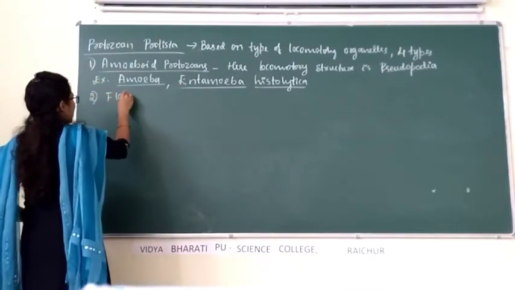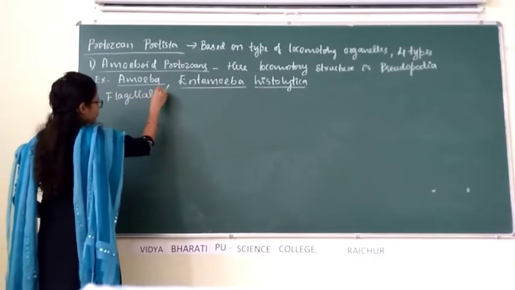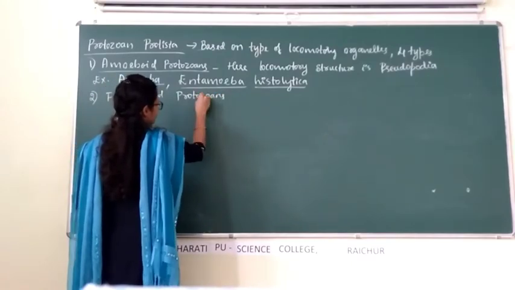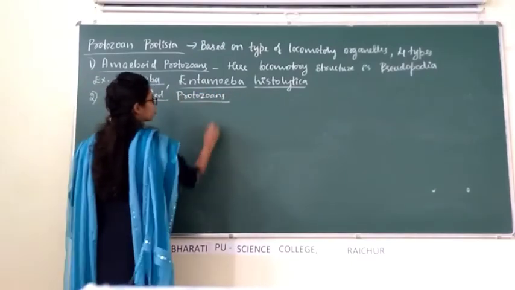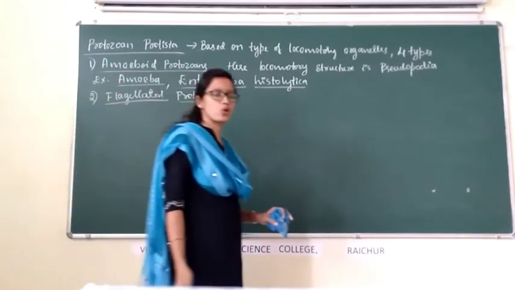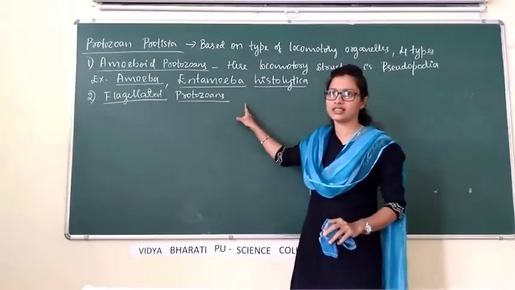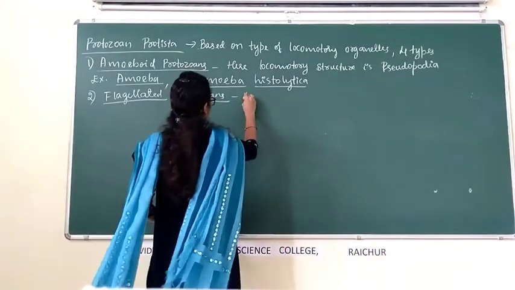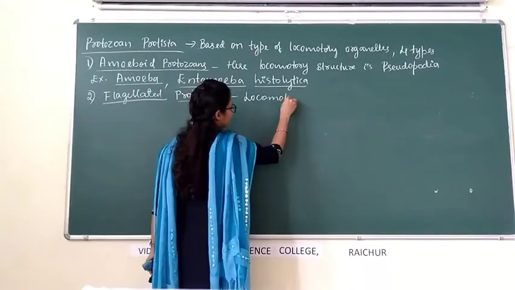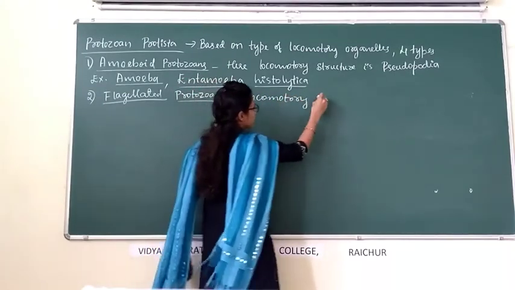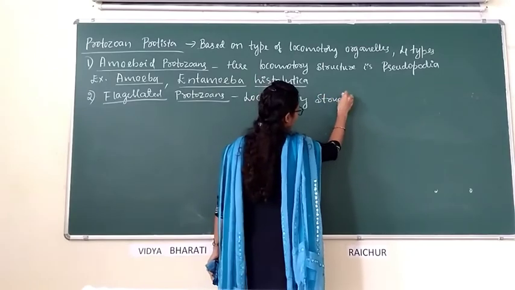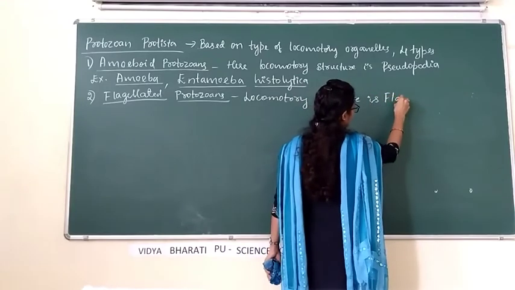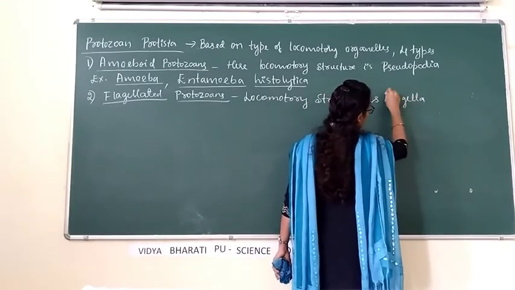Second one is flagellated protozoans. Name itself indicates flagellated protozoans. Here the locomotor structure is flagella, or they are also called mastigophora. Flagellated protozoans are also called mastigophora. Here the locomotor structure is flagella.